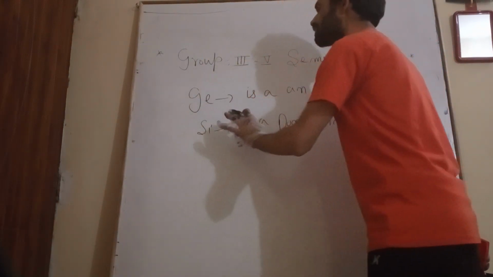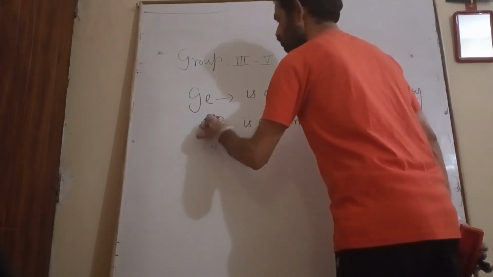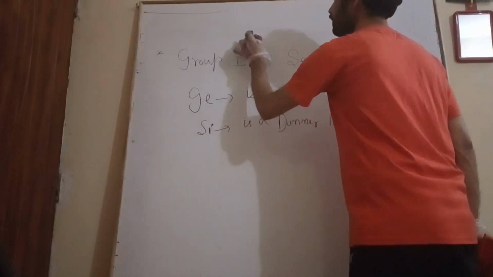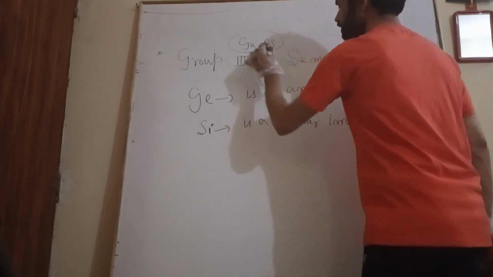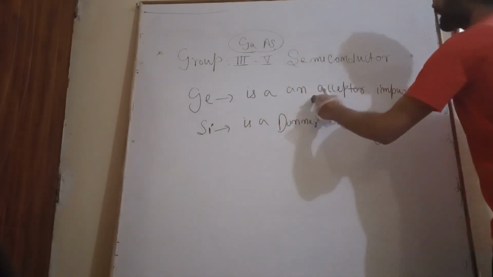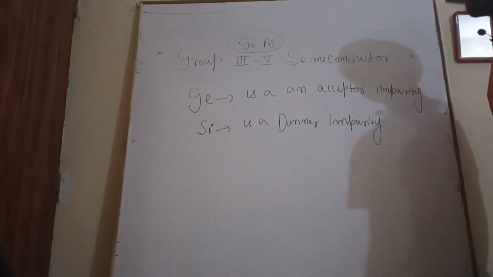That is, when we enter these elements into the lattice of gallium arsenide, germanium will act as an acceptor impurity and silicon will act as a donor impurity.